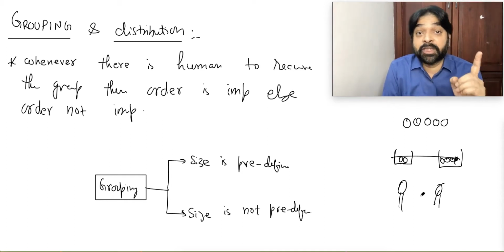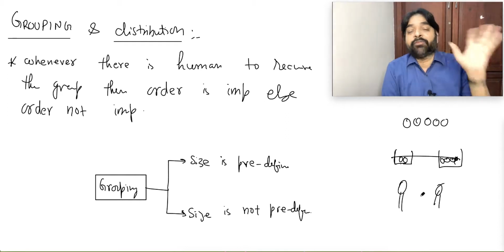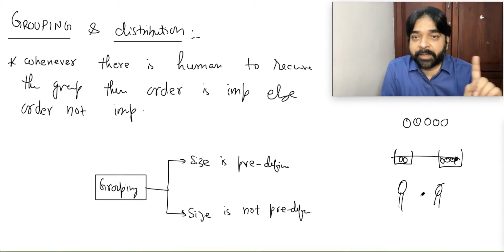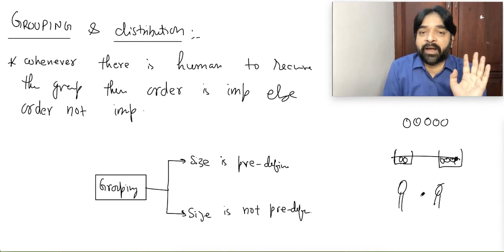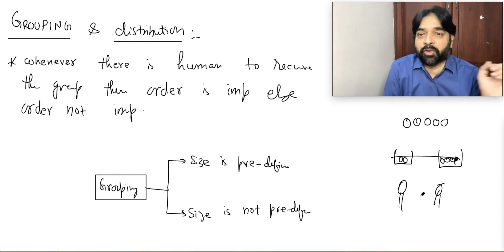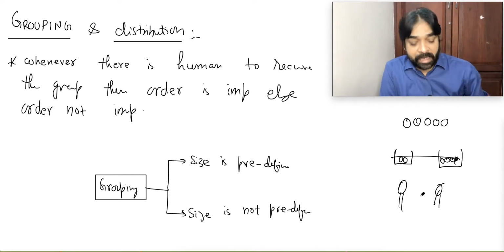So this distribution size is predefined. If I simply say distribute 5 coins to these 2 guys, nothing else mentioned, it means size is not predefined. There may be a chance that one person gets all 5 coins and the other gets 0. There may be a chance that one person gets 1 coin and the other gets 4. All these possibilities can take place. So that is called size is not predefined.